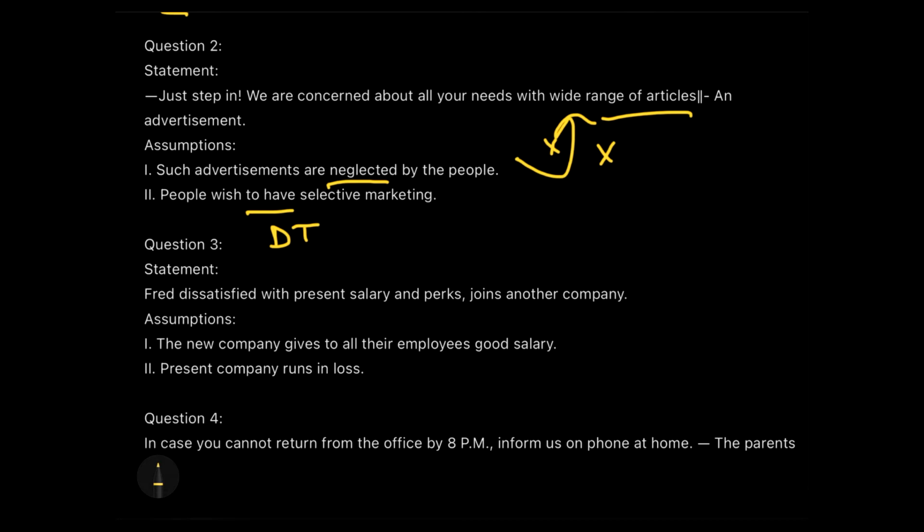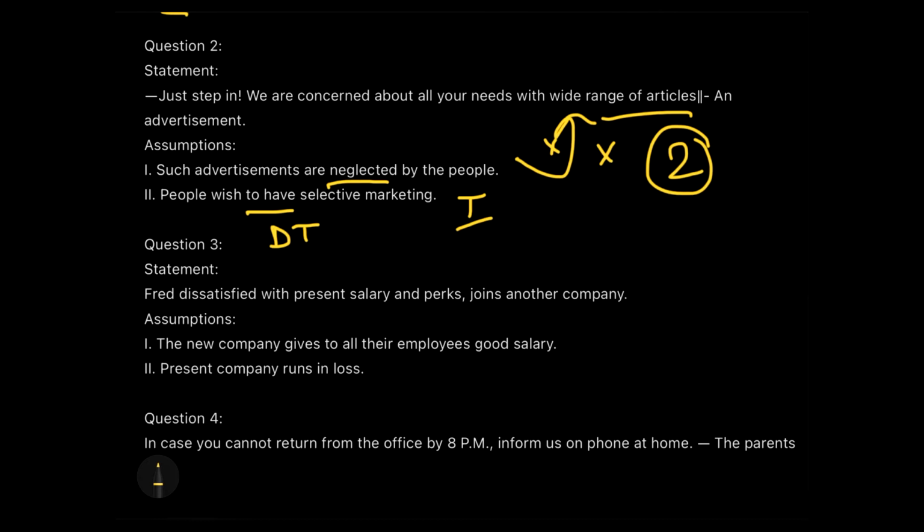So if people do not wish to have selective marketing, they will really not need a variety of products. Therefore, the second assumption is implicit, and the answer for this will be 2. Only assumption 2 is implicit, because until and unless people like selective marketing, they will not go for a wide range of articles.